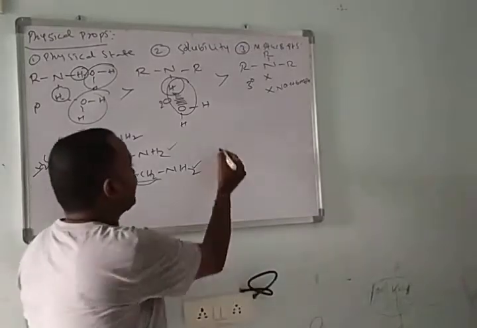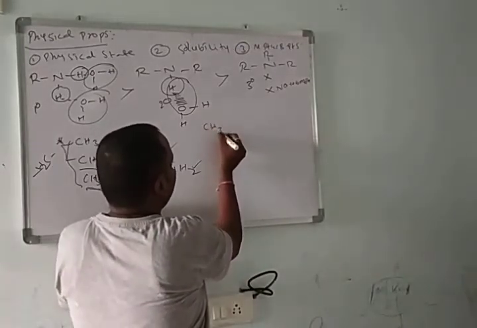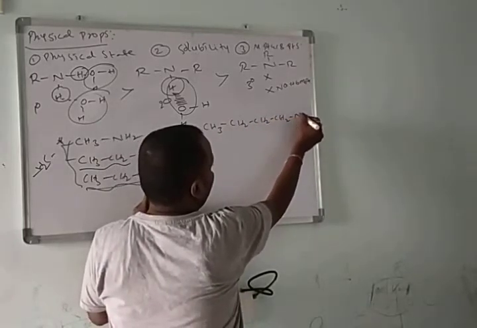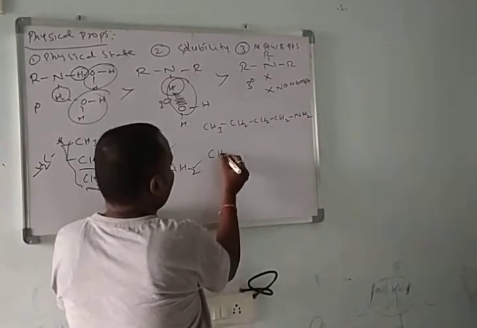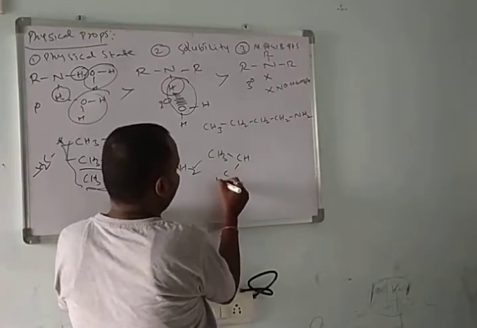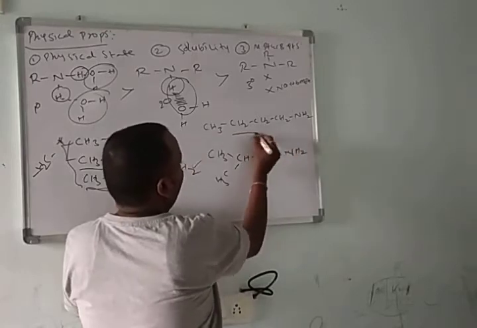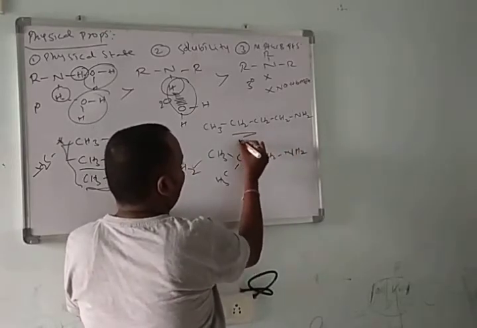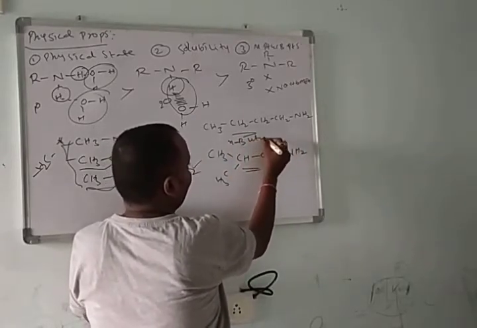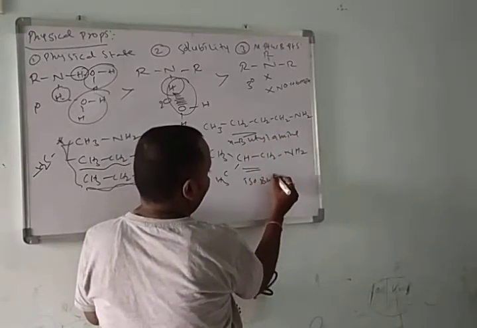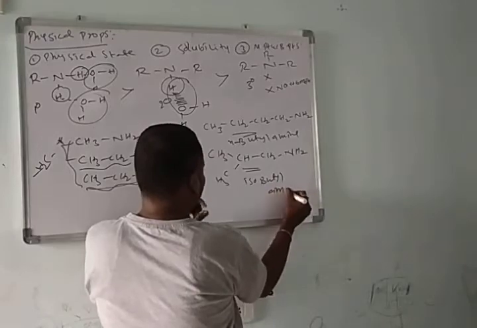Here I am taking different amines. CH3CH2CH2CH2NH2, and (CH3)2CHCH2NH2. This is n-butylamine, this is isobutylamine.